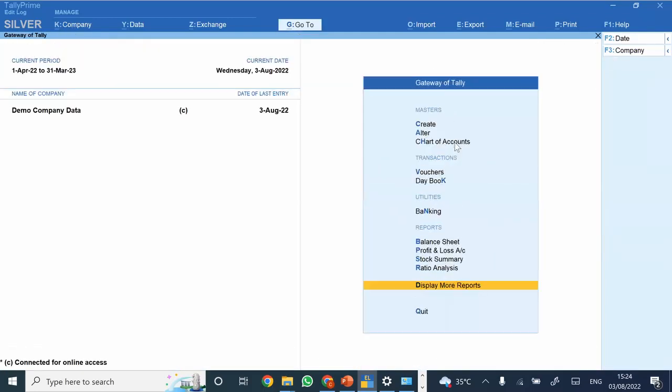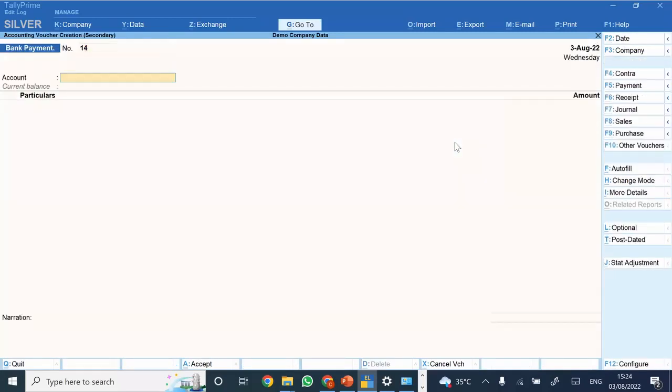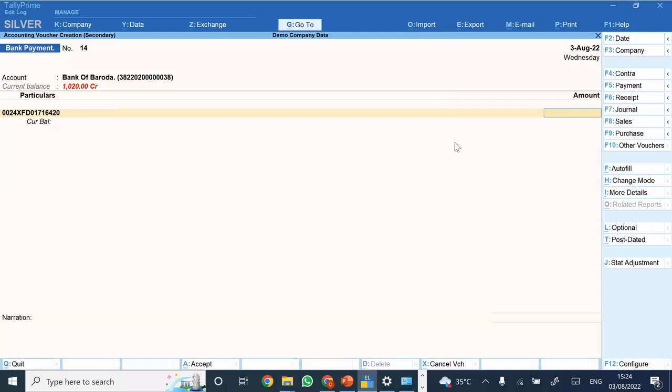Now let's say tomorrow, post this verification, I am making one new data entry today, on 3rd itself.